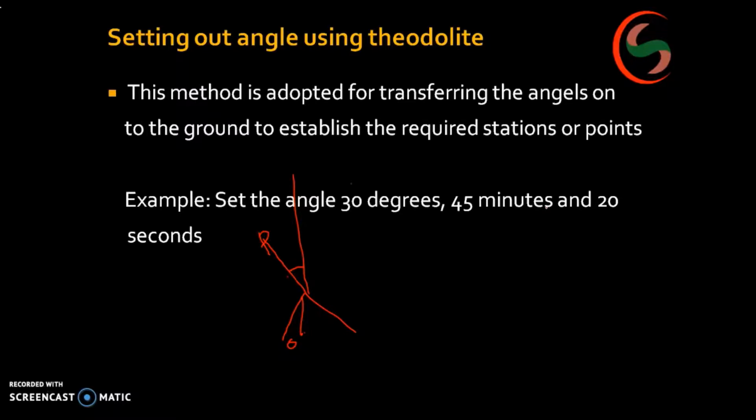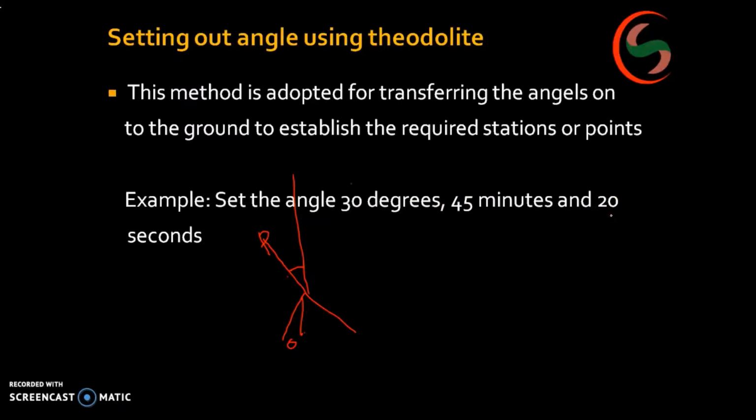Keep the instrument at point O and make all the temporary adjustments. After that, bring your horizontal vernier A 0 to the main scale reading where it reads 30 degrees 45 minutes 20 seconds.